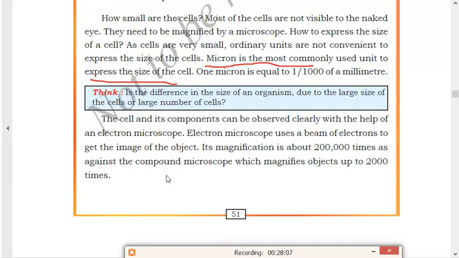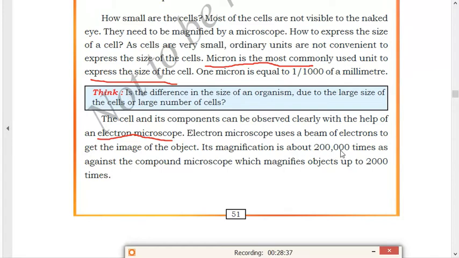Okay, now next one. The cell and its components can be observed clearly with the help of an electron microscope. With the help of an electron microscope, the parts of the cell can be easily observed. An electron microscope uses a beam of electrons to get the image of the object. As the name indicates, in electron microscopes, beams of electrons are used. Electrons are negatively charged particles. Those beams of electrons will give the image of the object.